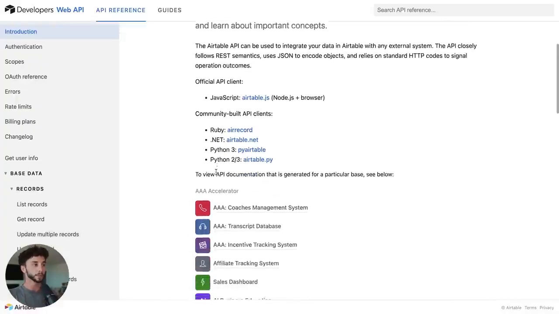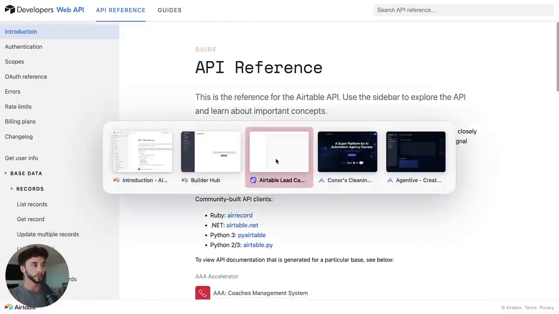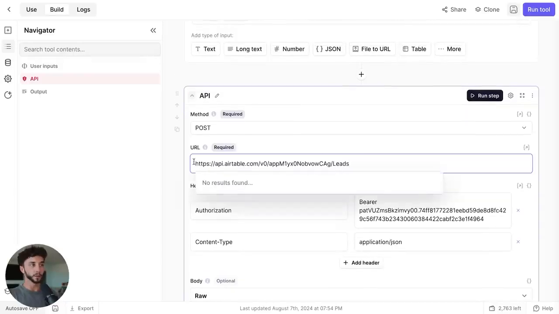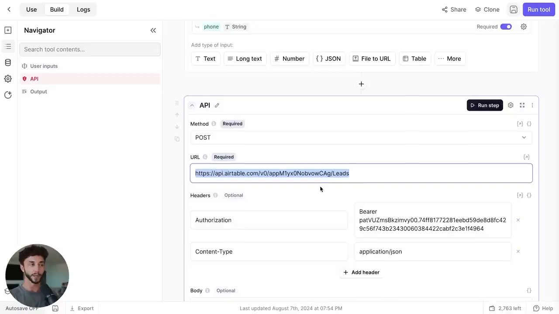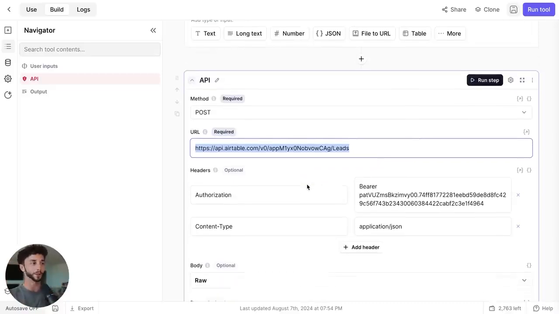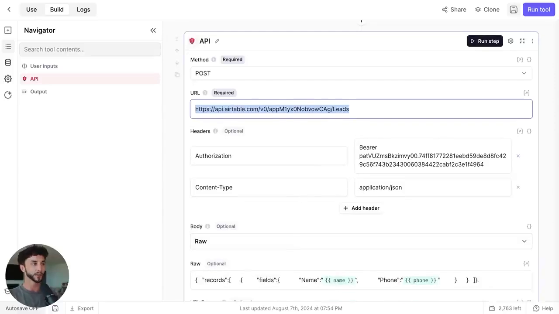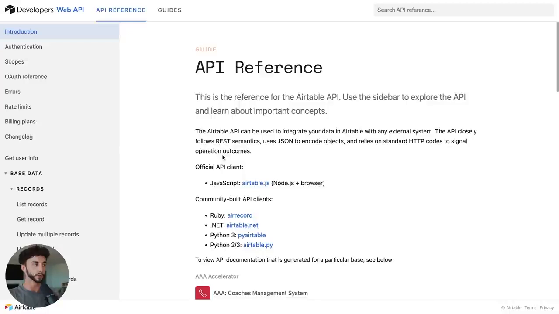So in this case, if you go back to our Relevance tool here, we need to get our URL, which is our endpoint, which we've talked about before. This is the address that we're sending the request to. And Agentive, where we're building the agent, is going to be using Relevance to call Airtable. It's a bit of a roundabout way of doing things. But to get all of this information, the easiest way is to go back to this documentation.